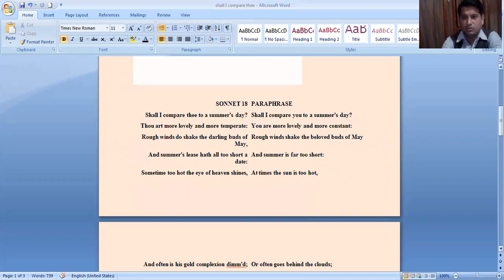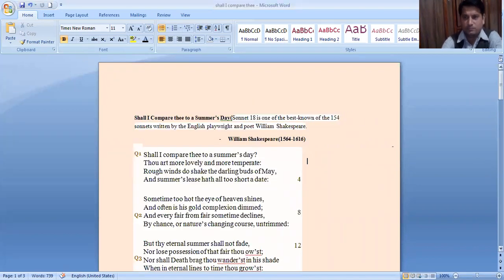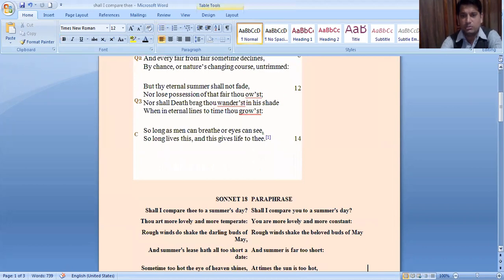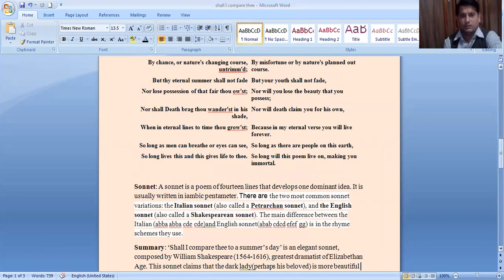A sonnet is a 14-line poem. Generally, a sonnet is a poem of 14 lines that develops one dominant idea. It is usually written in iambic pentameter. There are two most common sonnet variations: the Italian sonnet, also known as the Petrarchan sonnet, and the English sonnet, also called the Shakespearean sonnet.